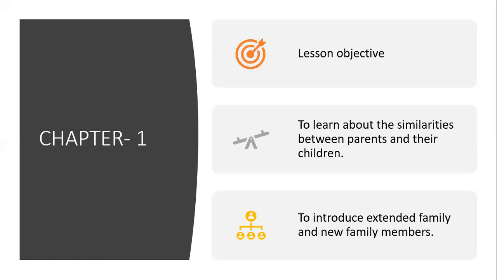Children, in the last lesson plan, we have learnt about nuclear family and joint family, who all will be there in our family, who are father, mother, brother, sister, cousins, the grandfather, and many more. Right? We have included the pets also into our family. So today we will find out whom we are similar with. How do we look like? Either our mother or our father, or like our grandmother or grandfather. And also we will learn what is an extended family.